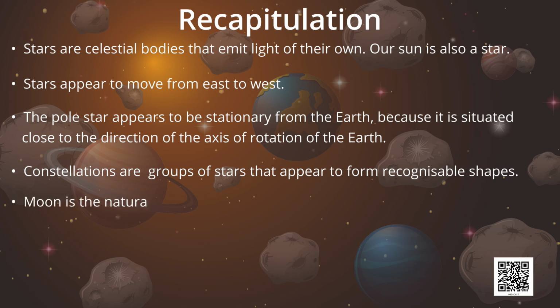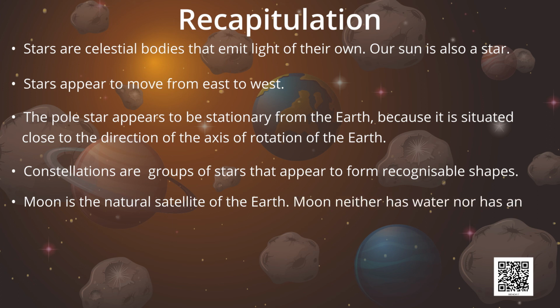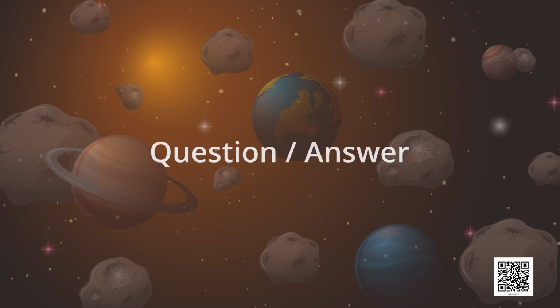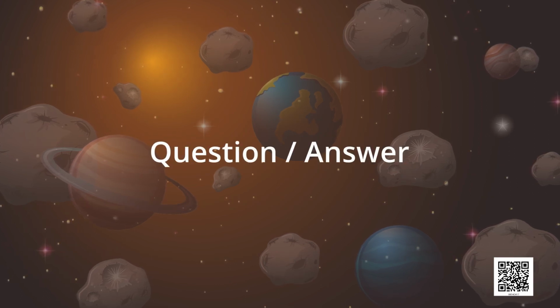Moon is the natural satellite of the earth. Moon neither has water nor has an atmosphere. Artificial satellites are used for weather forecasting, long distance communication and remote sensing. Children, let us do a few questions to recapitulate what we have done today.